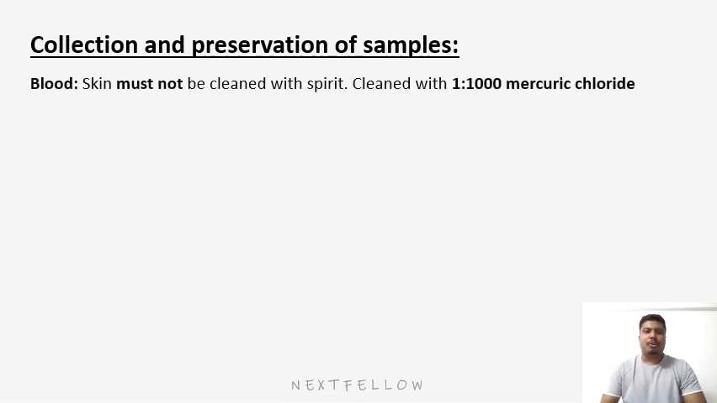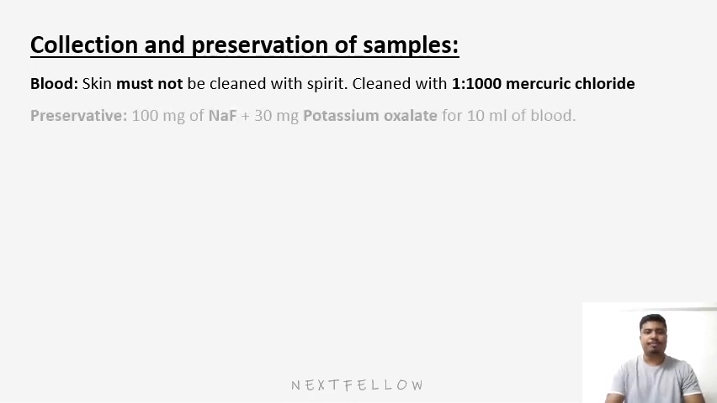So we will discuss the collection and preservation of samples for determination of alcohol. For blood, the skin must not be cleaned with spirit because it will change the test results. It should be cleaned with 1:1000 mercuric chloride or washed with soap and water. The preservative used is 100 milligram of sodium fluoride, which acts as an enzyme inhibitor, and 30 milligram of potassium oxalate, which acts as an anticoagulant, for 10 milliliter of blood, followed by thorough shaking.